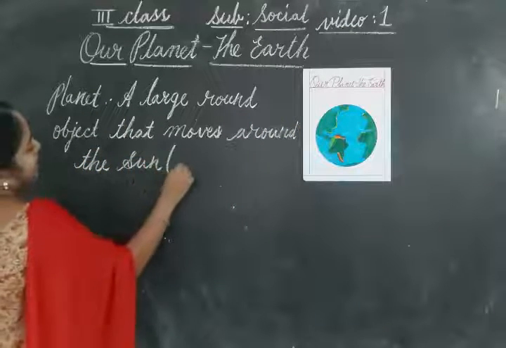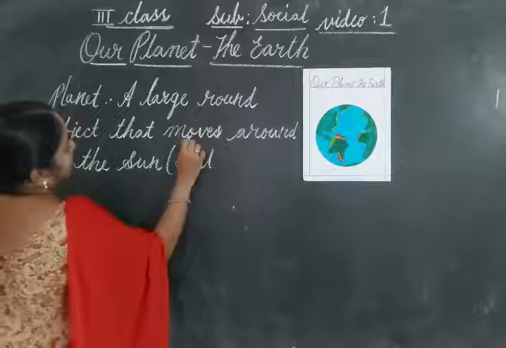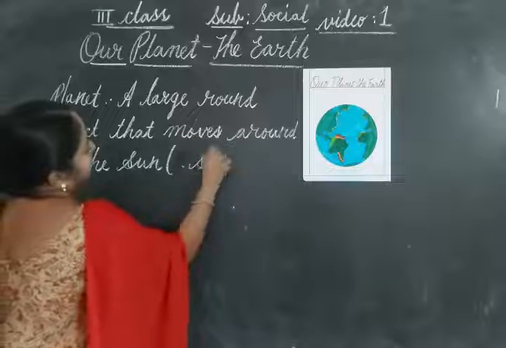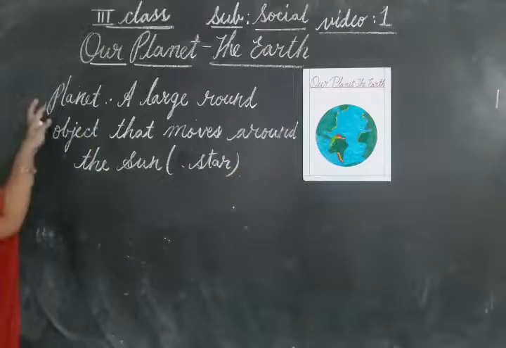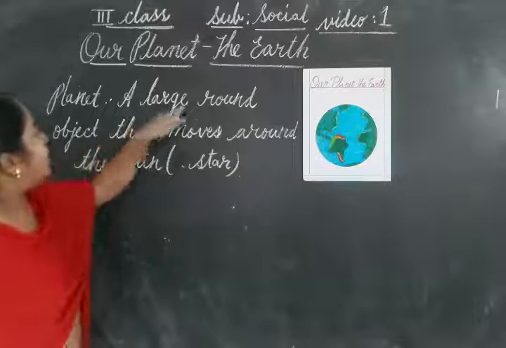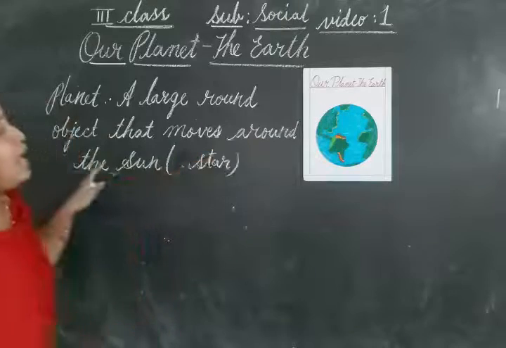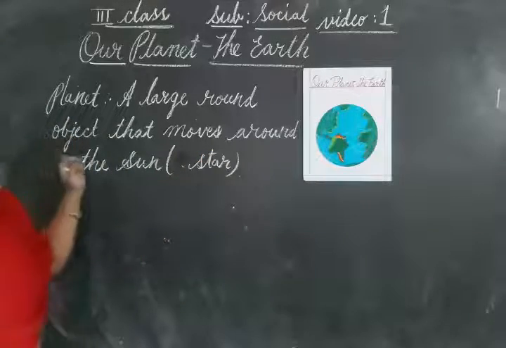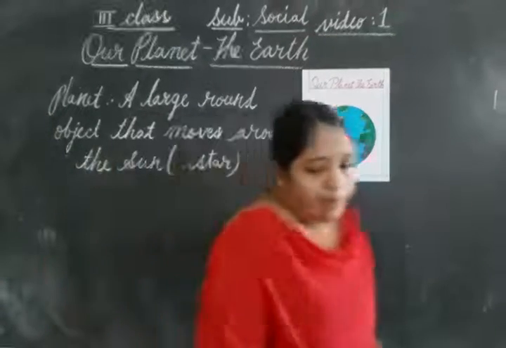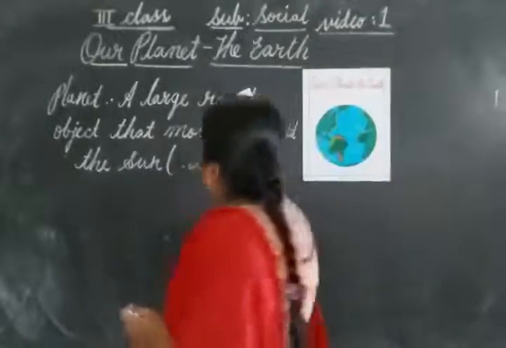So the sun is a star, you all know. Okay, children, clear? What is a planet? A large round object that moves around the sun.